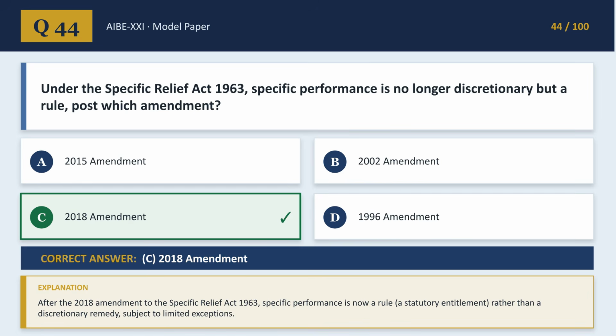Finally, question 44. Specific performance under the Specific Relief Act 1963 is a rule, not discretionary, post which amendment? The answer is C. 2018 Amendment, which made specific performance a statutory right, subject to limited exceptions.